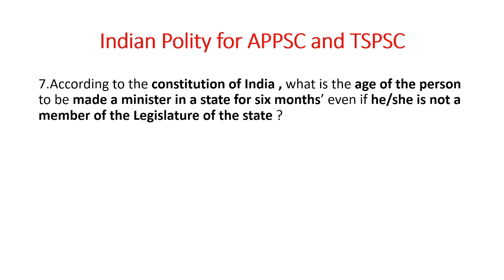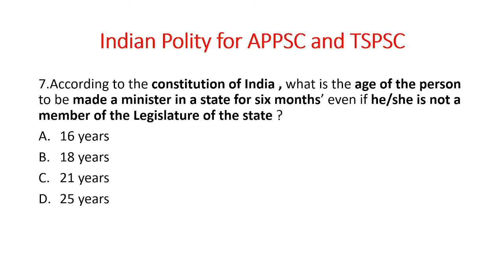Next. According to the Constitution of India, what is the age of a person to be made a minister in a state for 6 months, even if he or she is not a member of the legislature of the state? And the options are 16 years, 18 years, 21 years, 25 years. So according to the Constitution of India, what is the minimum age required to make a minister in the state for 6 months, if he is not a member of the legislature of the state? And the answer is 25 years of age, not 18 years of age.